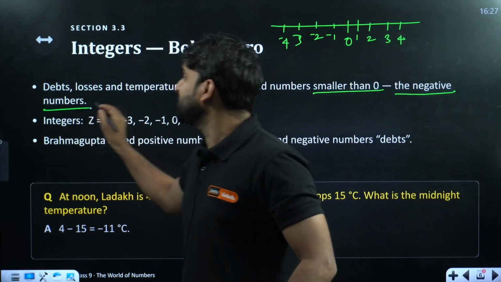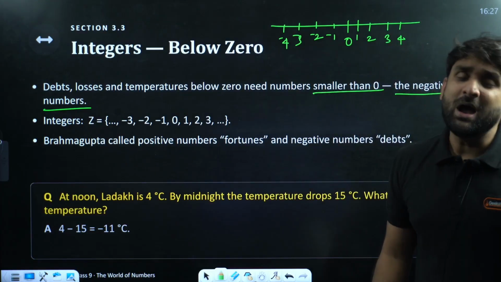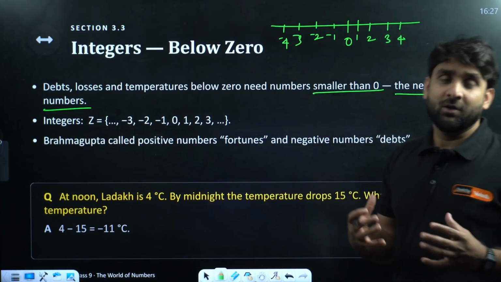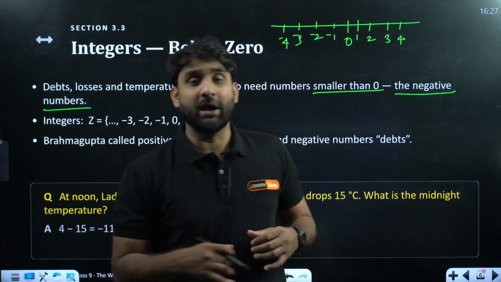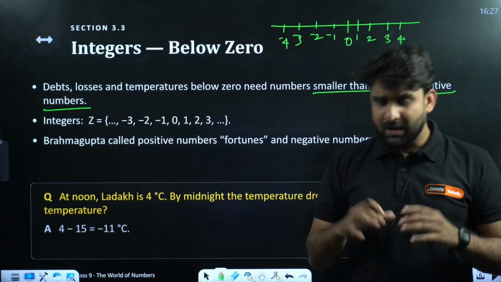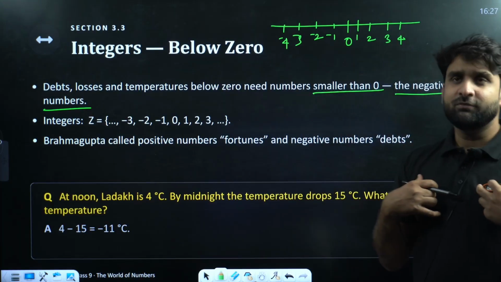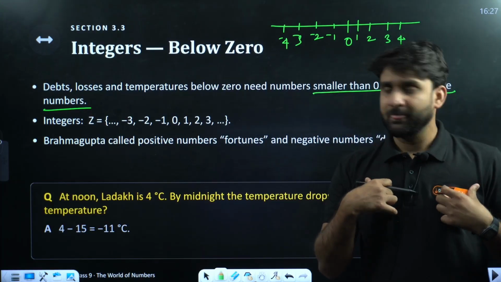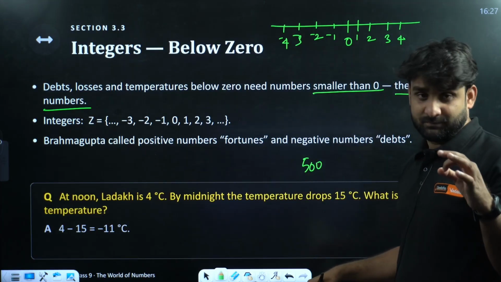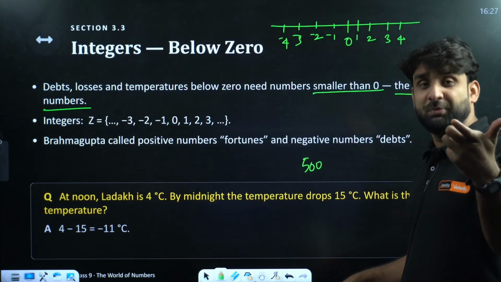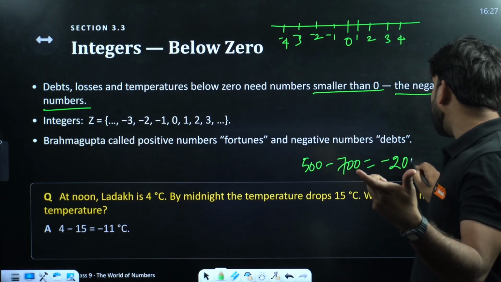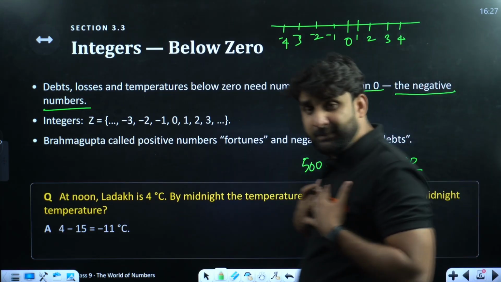So the first question is, why were negative values required? For example, if I have 500 rupees, but I have spent 700 rupees, it means that I am under debt of 200 rupees.